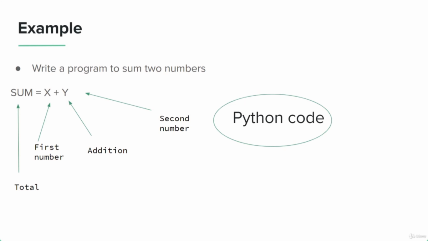X and Y will be our variables, and we need to perform addition. The equality sign means that whatever the addition result is, it will be stored in another variable called sum. So this will be the total, this will be our first number, this will be the addition operator, and this will be our second number.